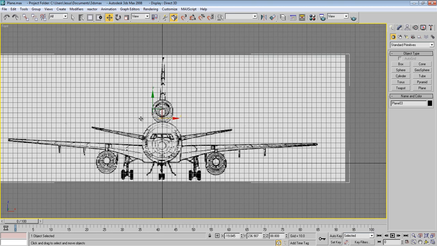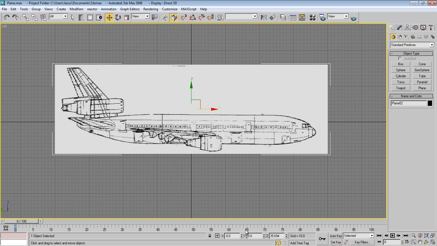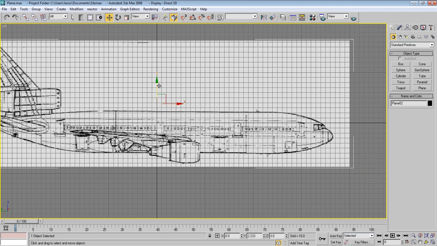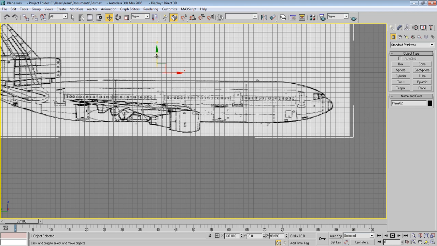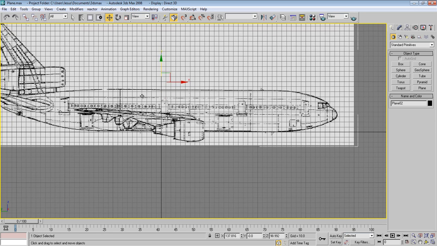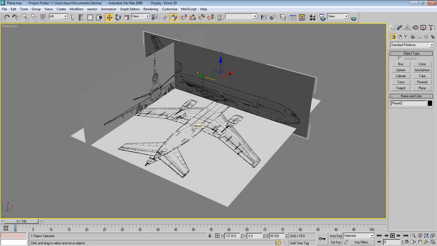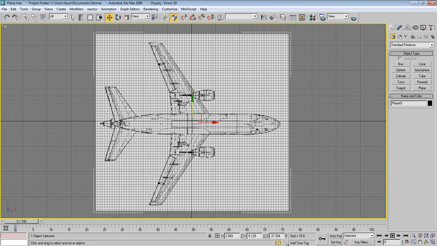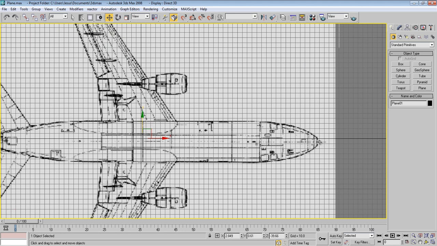Now let's go to the left view and let's do the same thing. Just try to move it away a little bit and align this here. The front view, maybe perspective. Now the top view, let's go down and again just align those two lines together.